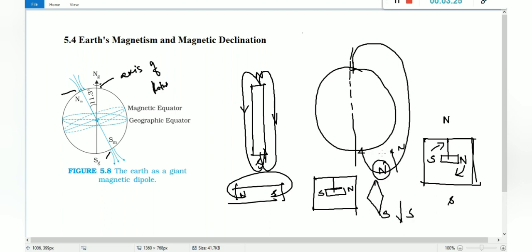That is a mistake. But once the north pole gets attracted, this end should be south pole, right? And the south pole is attracted means that side should be north pole. That is a mistake here. You may notice it in your NCERT.